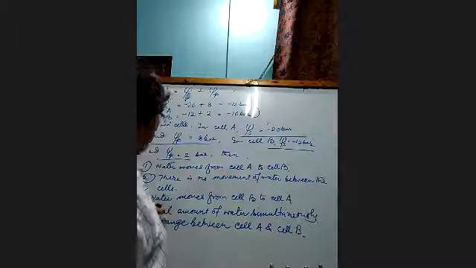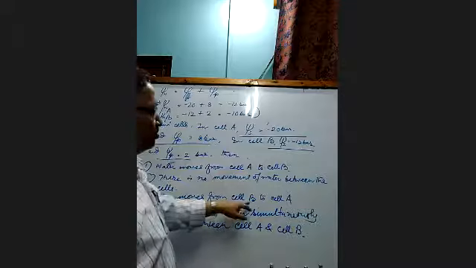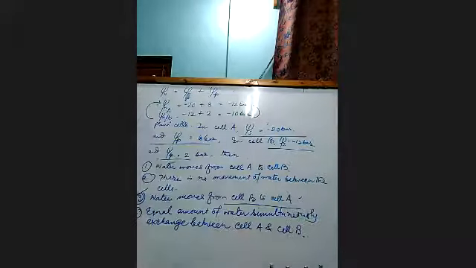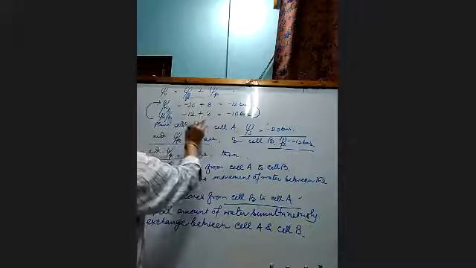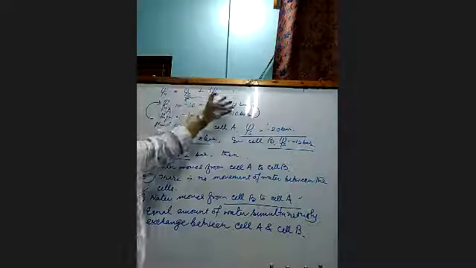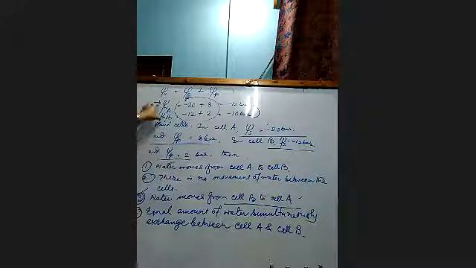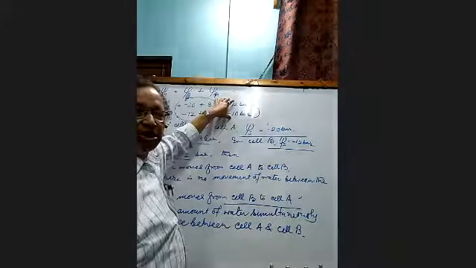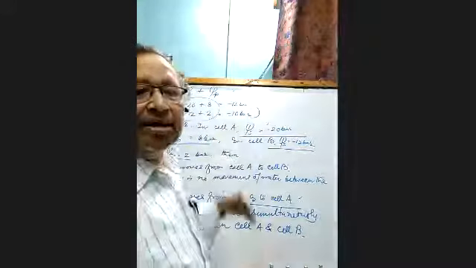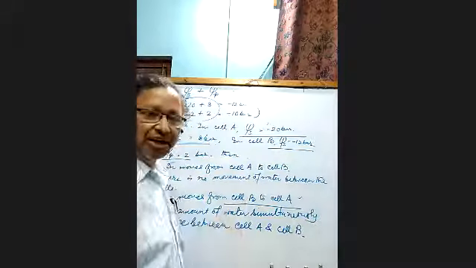So option number 3 is the correct answer: water moves from cell B to cell A. It does not matter which one has higher solute potential or pressure potential. Ultimately we have to find the water potential, and that decides in which direction the water will move.